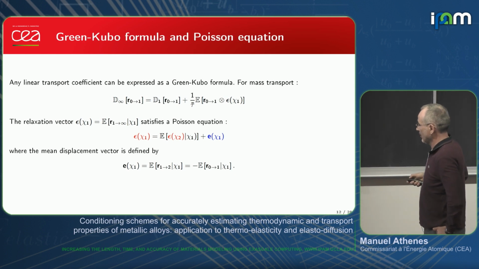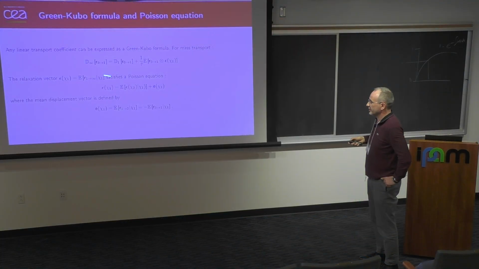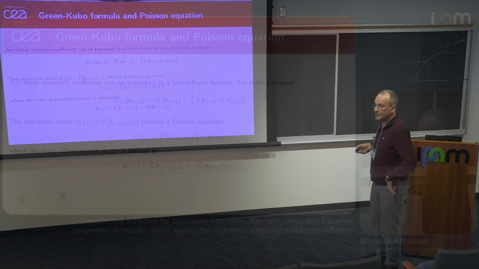So it's just the relaxation vector after one step here is the standard equation. I mean, the relaxation vector is the expectation value of the relaxation vector after the second step plus the displacement after the one step. So this is a linear system of infinite dimension in most systems, but it's a formal solution that gives you the transport equation. And yeah.